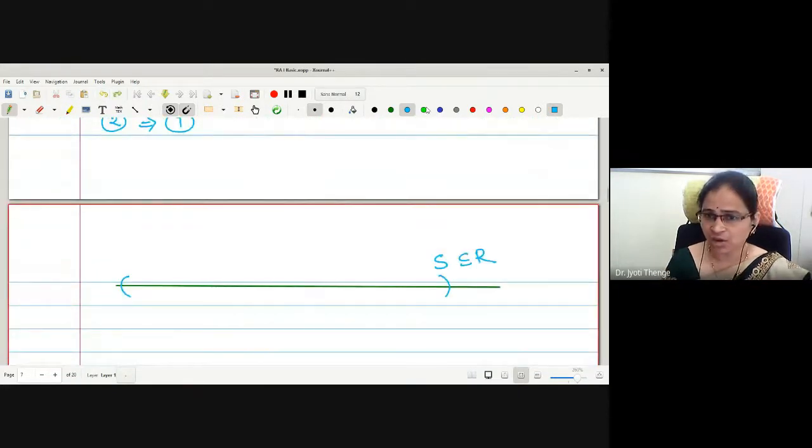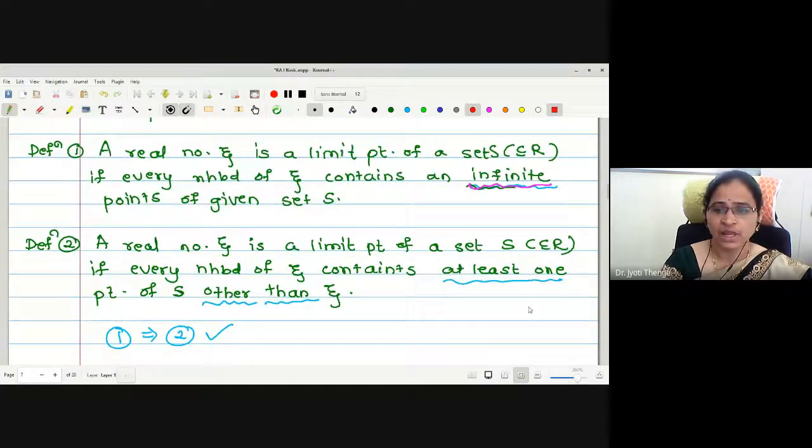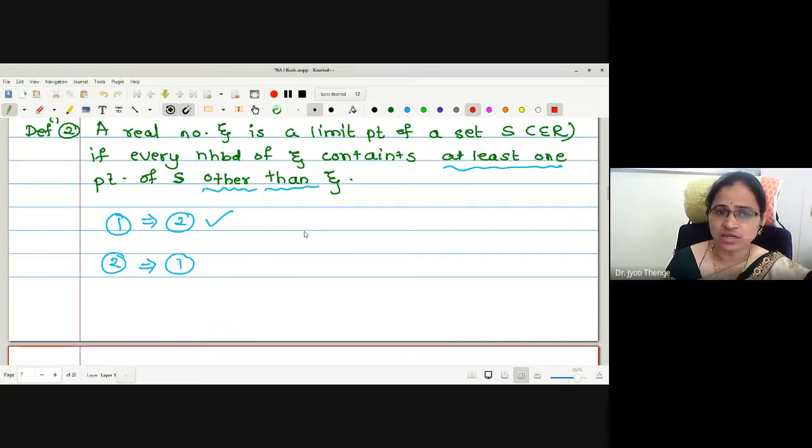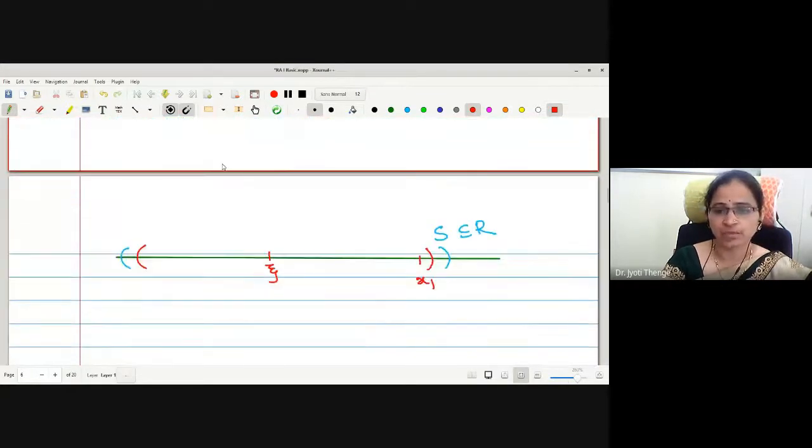Now let us check how this is going to contain. Let somewhere here be zeta. What is the assumption we have made? Every neighborhood contains at least one point other than zeta. Let me mark the point x1 somewhere here. Just remember there is one more word: every neighborhood.